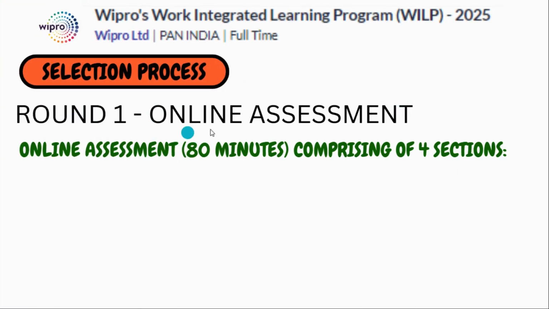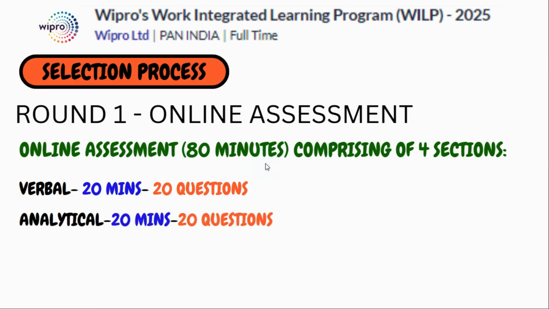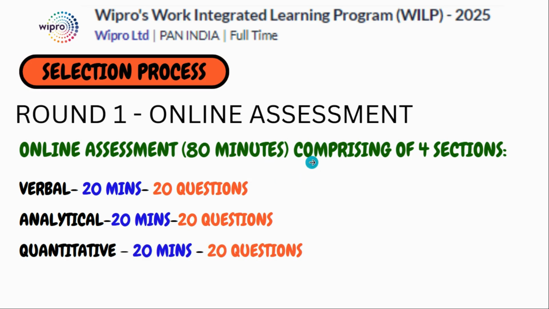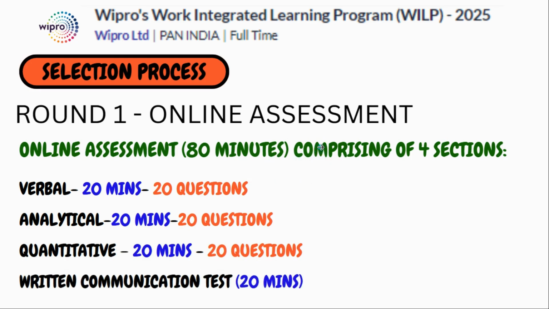The first round is the online assessment. In round 1, you are provided 80 minutes in four sections. Okay, you are provided a total of 80 minutes, and these 80 minutes are divided into four sections. The first section is verbal, for which you are provided 20 minutes and 20 questions, and you have to complete it within 20 minutes. Second, analytical, 20 questions, 20 minutes, and third, quantitative, 20 questions, 20 minutes, and fourth, written communication test, 20 minutes.